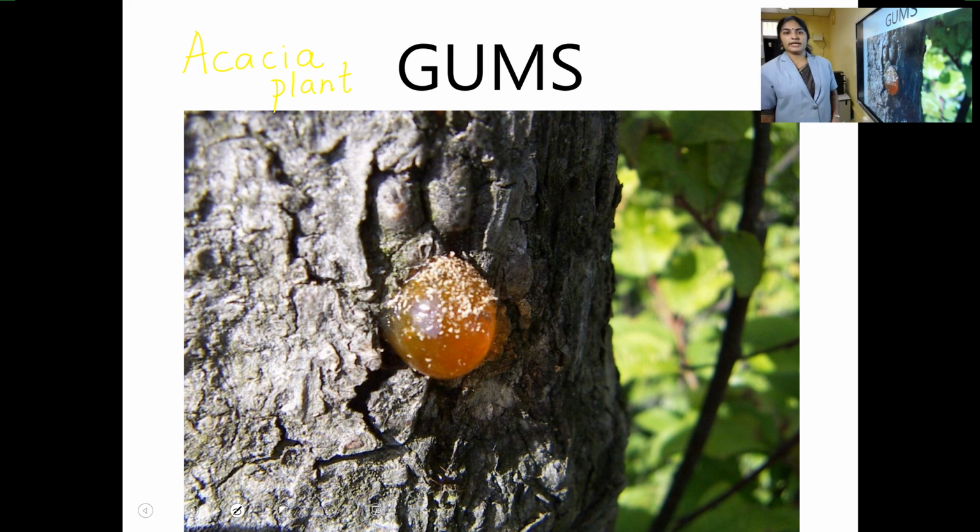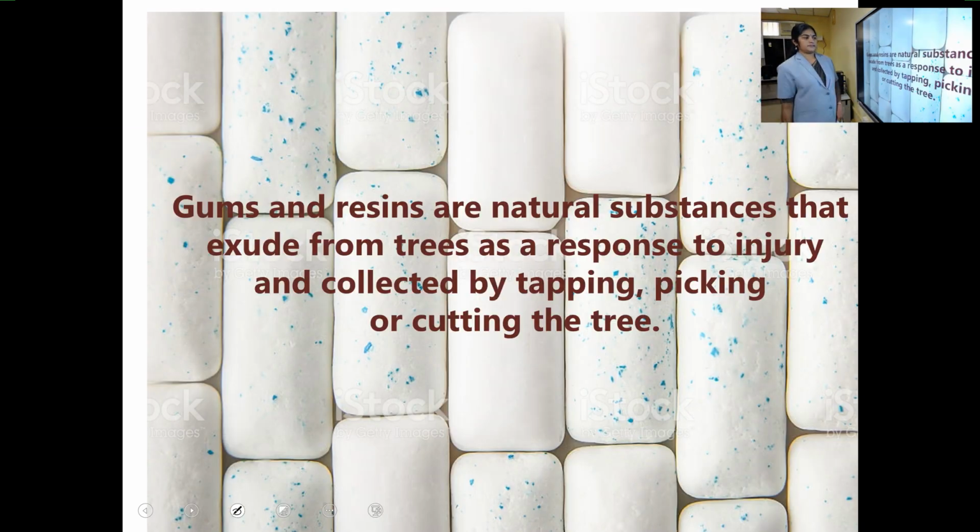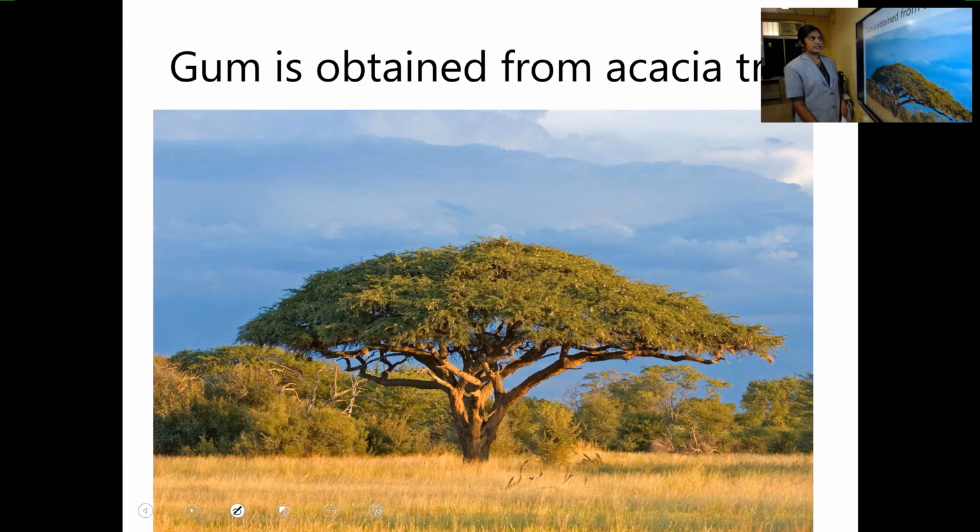Okay, gums are usually produced by acacia. Then look at here, gums and resins. Gums and resins are natural substances that exude from trees as a response to injury and are collected by tapping, picking or cutting the tree. They are fluids that come out of the bark, and we can get resins and gums by cutting that portion and collecting them. Okay? They are natural substances.